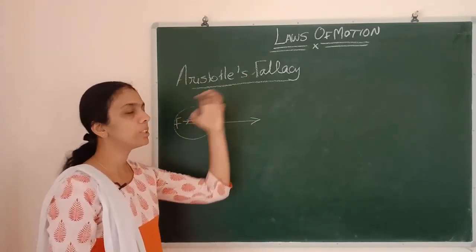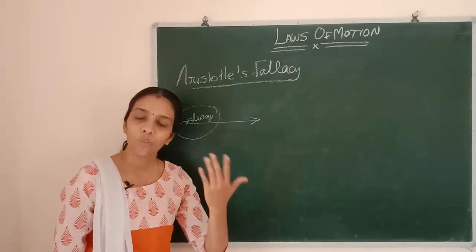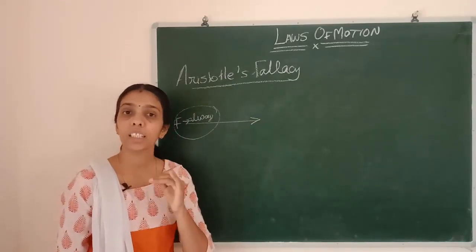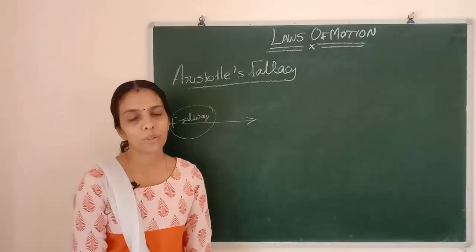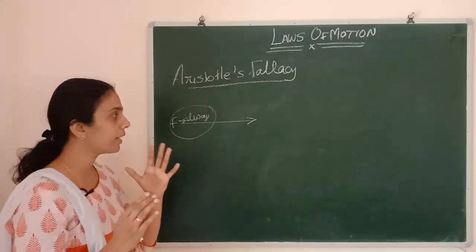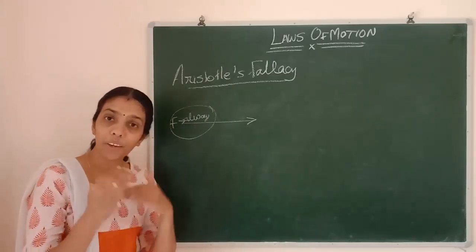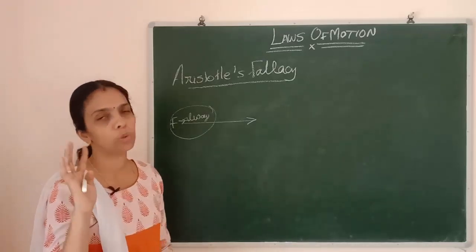That is Aristotle's law. As per Aristotle, an external force is always required to keep the object in motion.